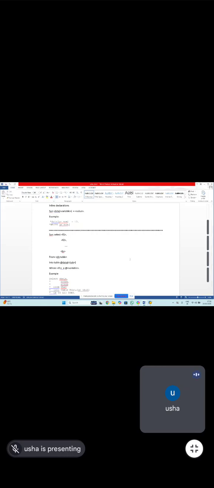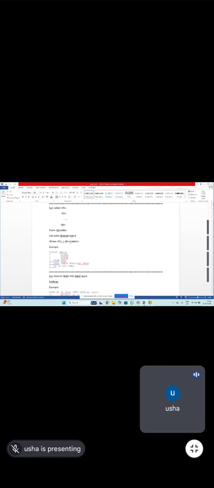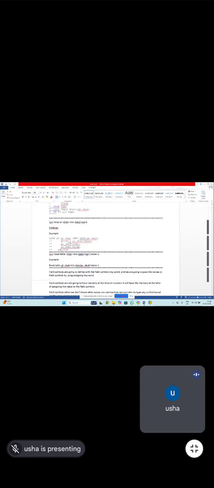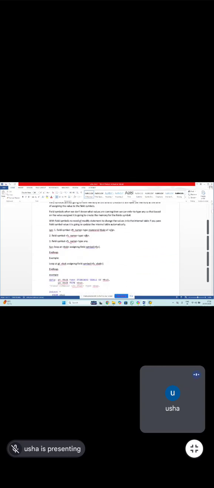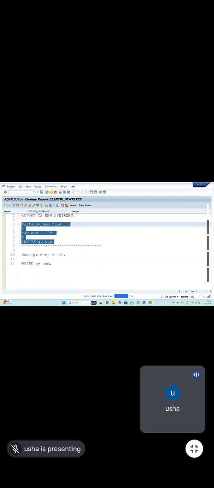Okay. Here the old example is not given, only new examples. If it is old versus new, it will be good, right? Okay, fine. You want the old syntax example also in this?